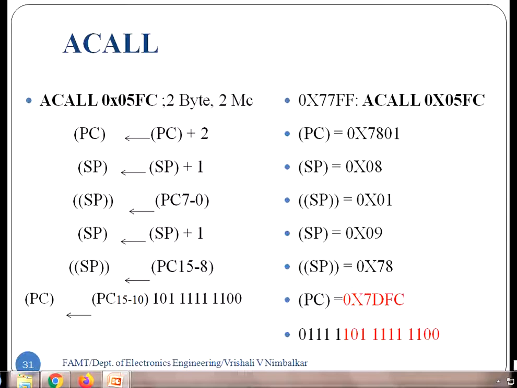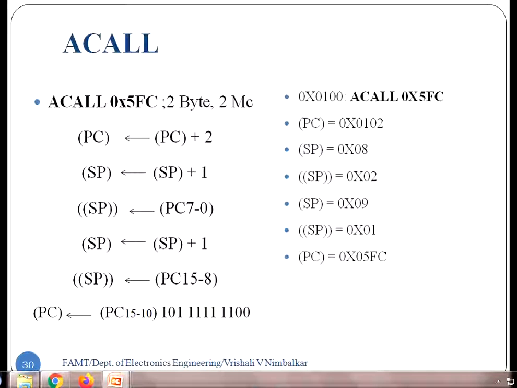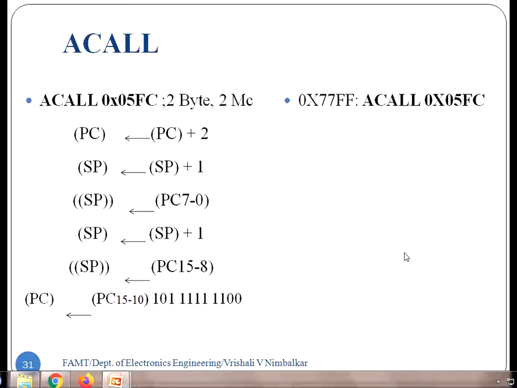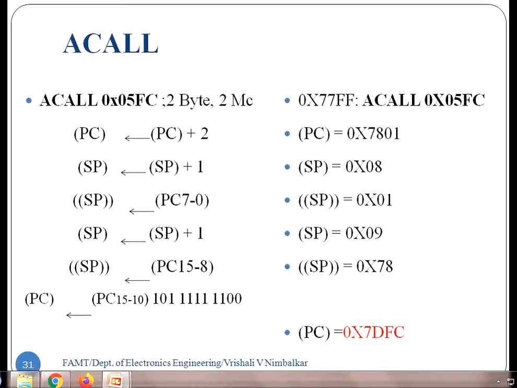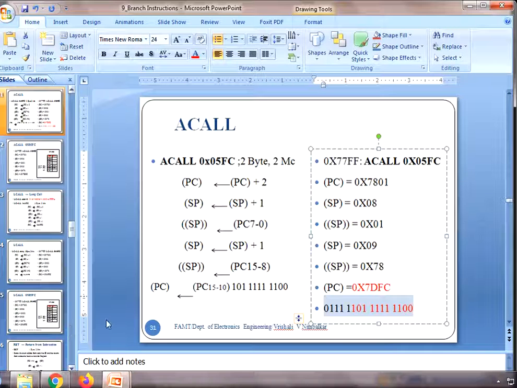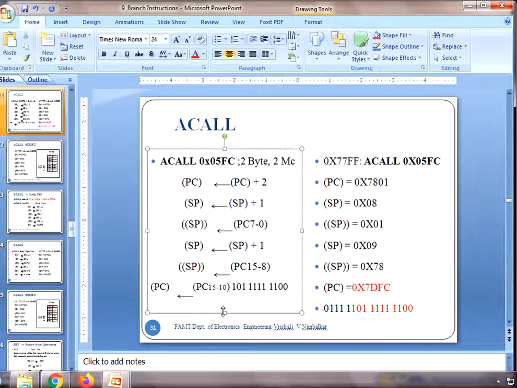Fine. In my earlier example, the upper 5 bits were 000, so it didn't matter much. The subroutine address came the same as the address mentioned in the instruction, but in this case the subroutine address came as 7DFC, but what was mentioned in the instruction? 5FC. So the actual subroutine is written at 7DFC. This is where the microcontroller will jump to execute the subroutine. Hope you all have got this, students.